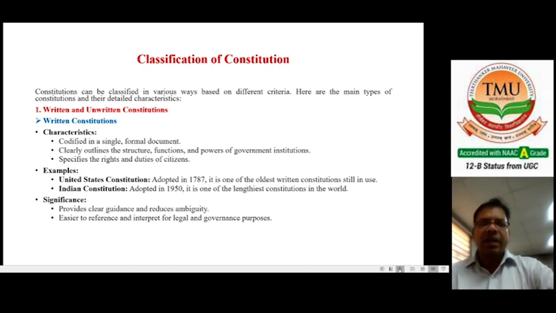What is the significance of written constitutions? When we are talking about the significance of written constitutions, they provide clear guidance and reduce ambiguity. This is a very important thing. That means there is no kind of confusion, and it is easier to reference and interpret for legal and governance purposes. So these are the important features, some examples, and also their main significance.